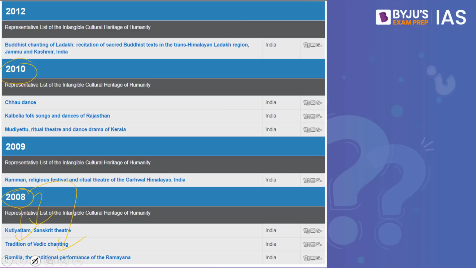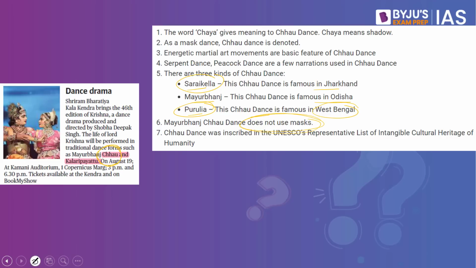When we speak about the Chhau dance, this is performed in the states of Odisha, Jharkhand as well as West Bengal. The word Chhaya gives meaning to Chhau dance. Chhaya means shadow. Chhau dance is denoted as a mask dance. Energetic martial art movements are a basic feature of Chhau dance. Serpent dance and peacock dance are a few narrations used in the Chhau dance, and a number of epics like the Mahabharata, Ramayana and Puranas, their stories are also taken and performed as part of this Chhau dance.